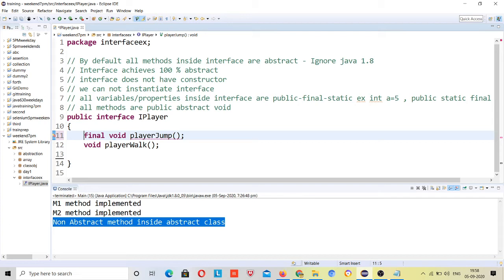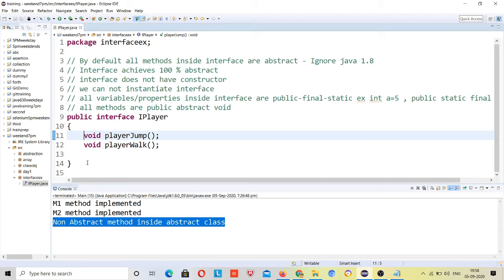If I make it private, it will not come inside your implementing class, just because it is restricted to the same scope. That's why you cannot make it private. So this is what we cannot do with abstract methods, you need to understand this.